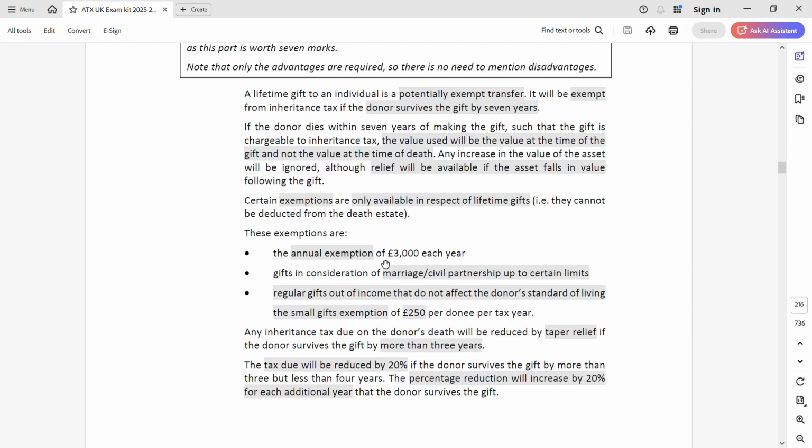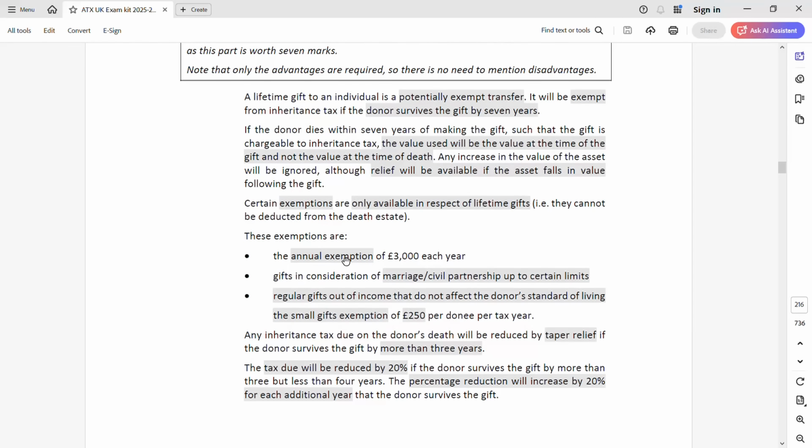Then we have marriage exemption: any gifts in consideration of marriage up to certain limits, depending on who is gifting, parent, grandparent, or the partner or other relatives. Then the regular gift out of income that does not affect the lifestyle of the donor. Next, small gift exemption of 250. So these are the four exemptions. So this is pure knowledge of your benefits of lifetime gift.